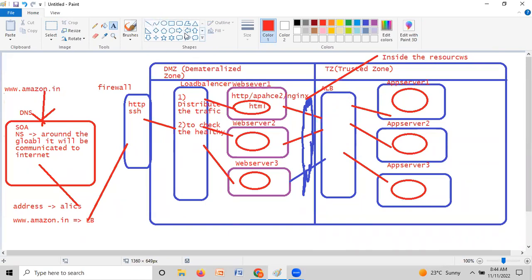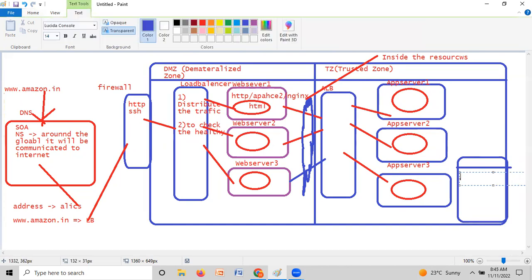Clear? So this is called an application load balancer, and based on the request, the application will try to get the database. So a database is required, because without a database, nothing is there. Correct? So this is called a database. Within the database it can contain the customer ID and password.